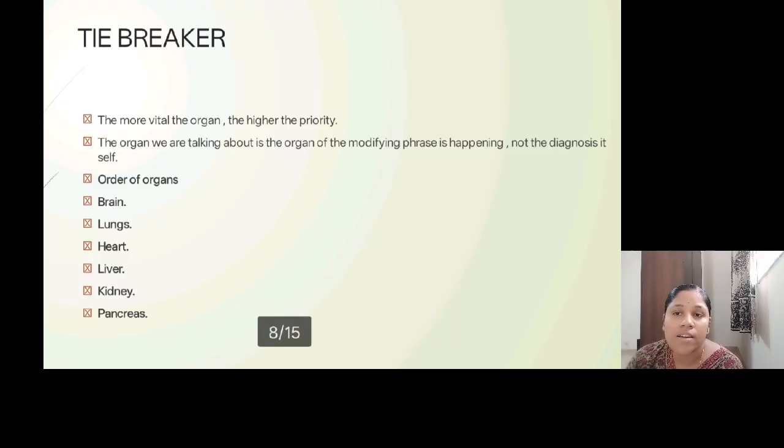Important organs like the brain, the lungs, and the heart, that is the ABC, play a very important role as usual. And other organs like the liver, kidney, and pancreas also play a very important role when selecting in the priority list.